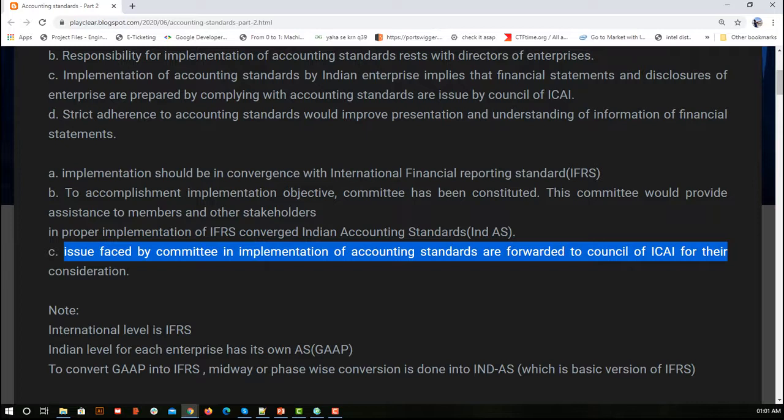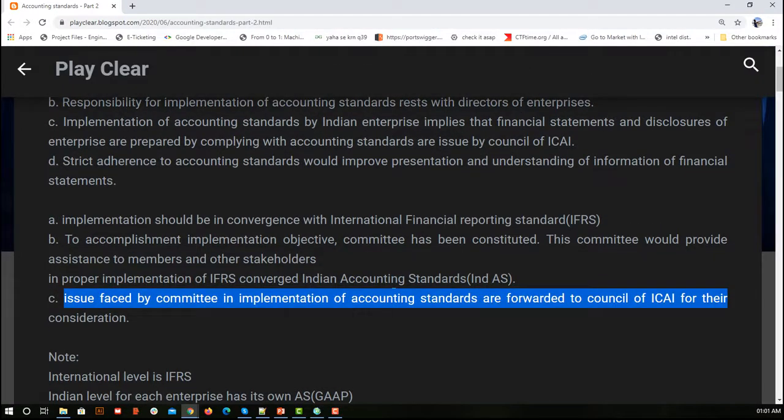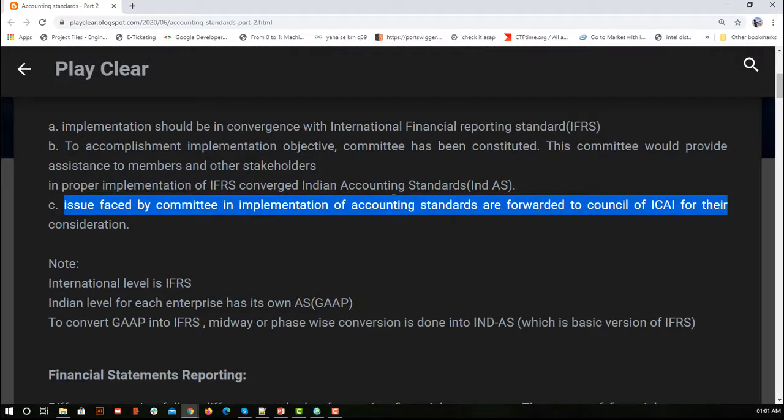Our auditor who is facing a problem in identifying will move to a committee meant for resolving the issue, and even if the committee is facing an issue, they will move to ICAI, because we do not have any intention of creating a fraud. So if we have any query, we go and clarify it with ICAI. This committee would provide assistance in proper implementation of IFRS or convergence towards Ind AS.